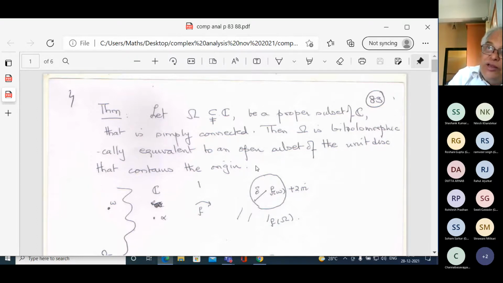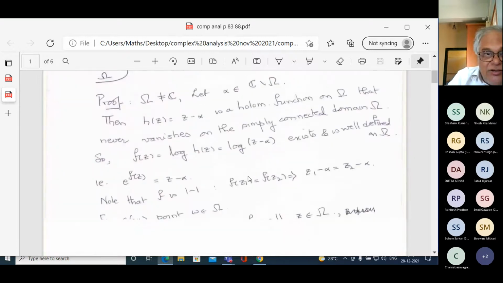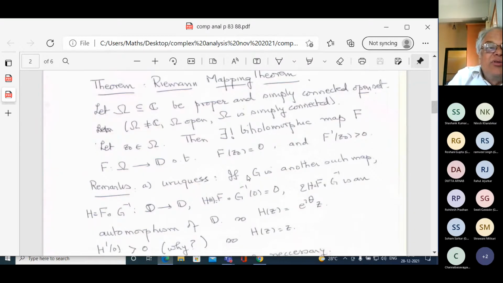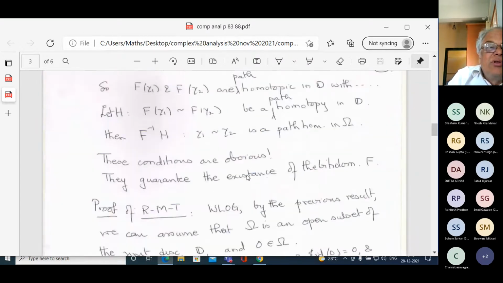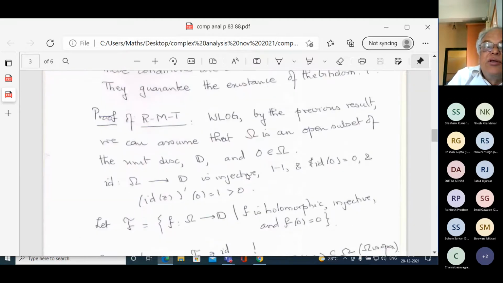That means I can assume that omega is a subset of the unit disk which contains 0, omega is open, and omega is simply connected. So the first step is that without loss of generality, by the previous result, we can assume that omega is an open subset of the unit disk and 0 is in omega.